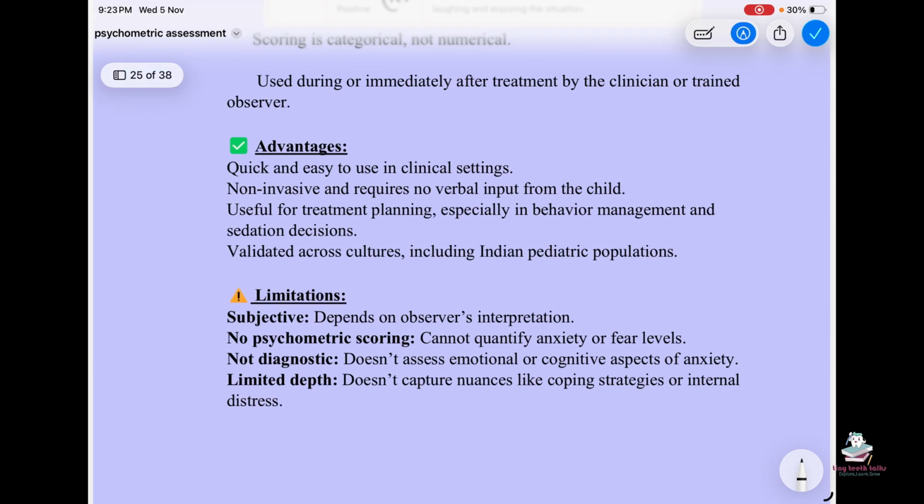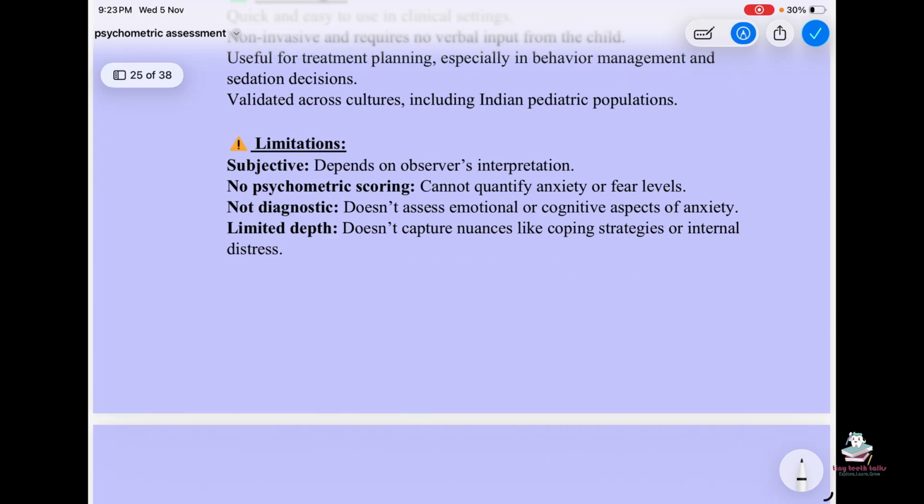Advantages: quick and easy to use in clinical settings, non-invasive and requires no verbal input from the child, useful for treatment planning, especially in behavior management and sedation decisions, validated across cultures including the Indian pediatric population. Limitations: subjective, depends on the observer's interpretation, no psychometric scoring, cannot quantify anxiety or fear levels, not diagnostic, doesn't assess emotional or cognitive aspects of anxiety, limited depth, doesn't capture nuance like coping strategies or internal distress.